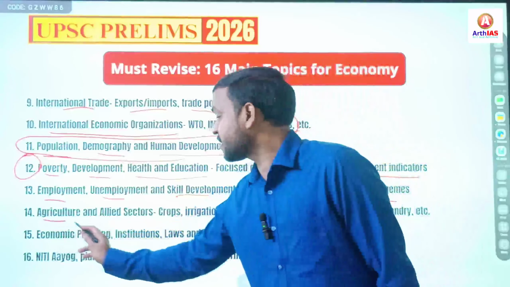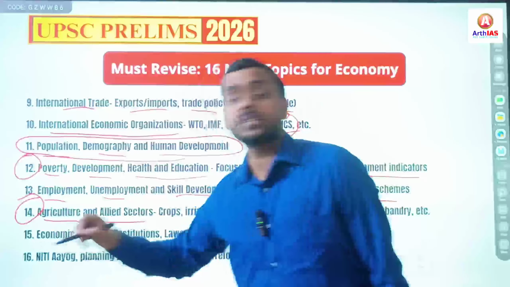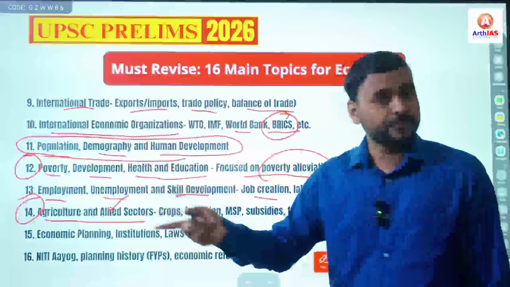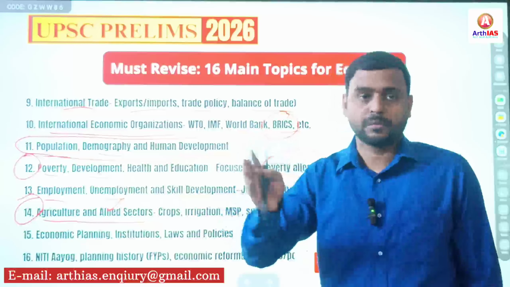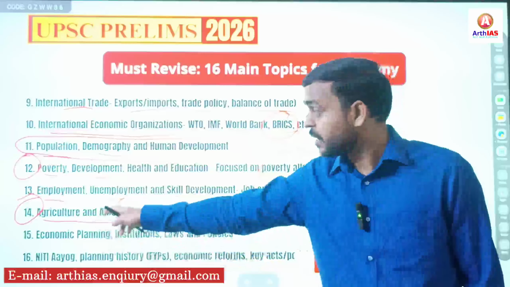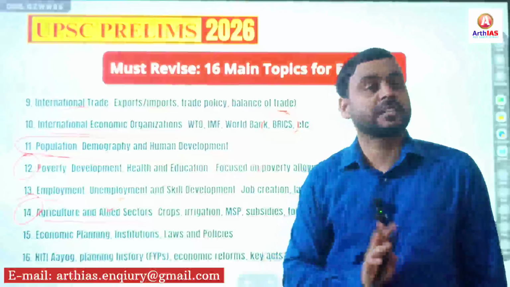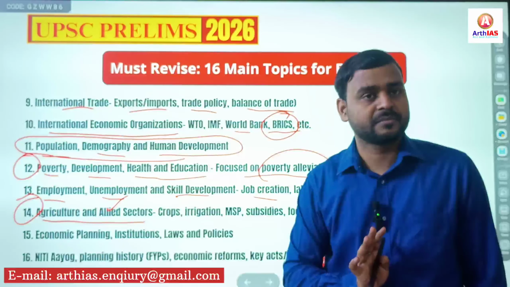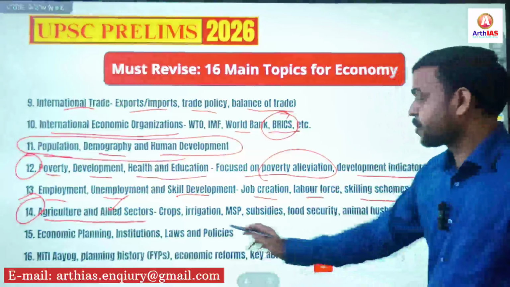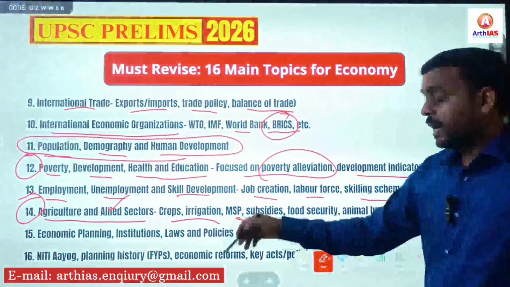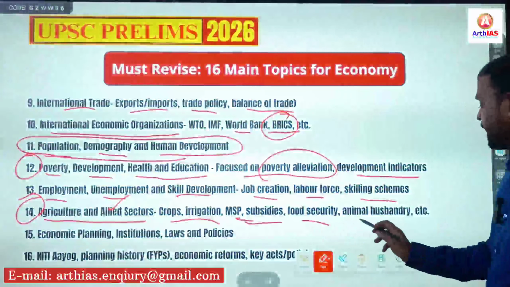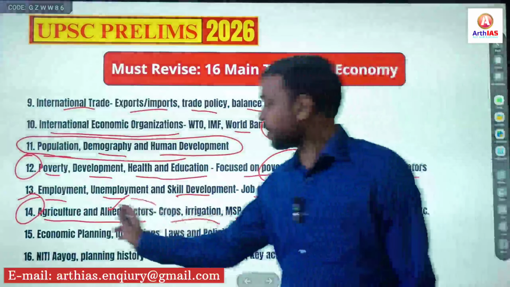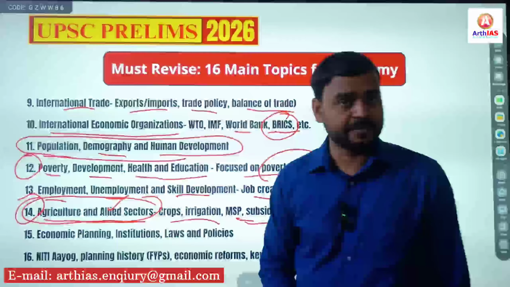Next is agriculture and allied sector. Obviously, this plays a significant role. Questions are generally asked from this topic, and more or less 3 to 4 questions are solely from the agriculture and allied sector. So crops, irrigation, MSP, minimum support price, subsidies, food security, animal husbandry. That's why it is called agriculture and allied sector.